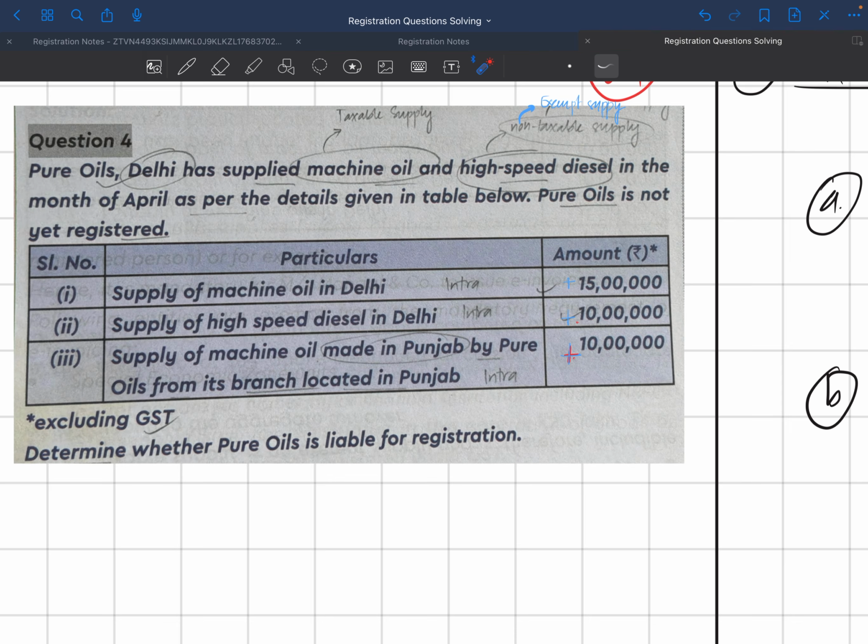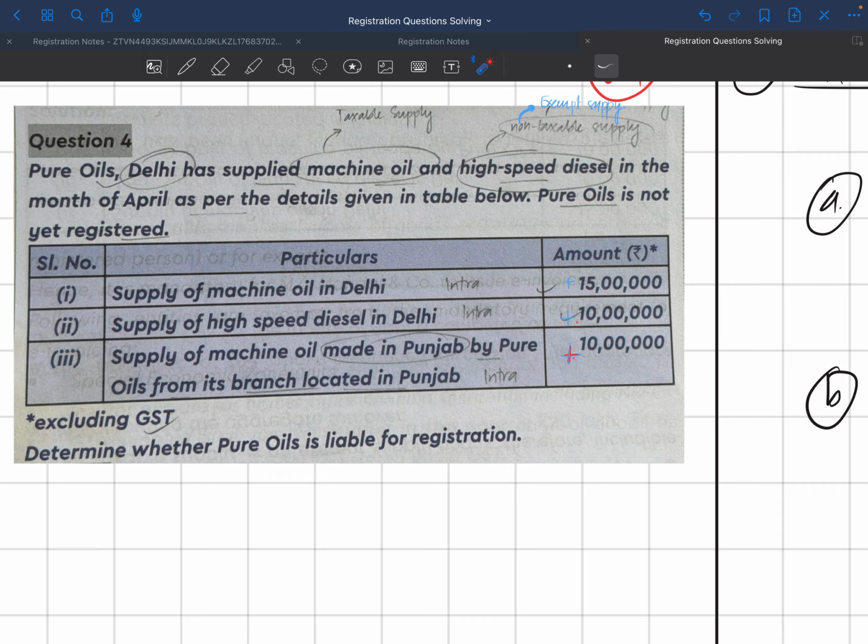However, had it been, if it was written over here, the supply of machine oil by Pure Limited, for example, let's strike this up, made in Punjab, let's strike this up from its branch. If it was like this, it would be an interstate supply, which would make it mandatory to be registered. So if that was the case, then it would be easier. But it's not the case. We'll be solving in another way.